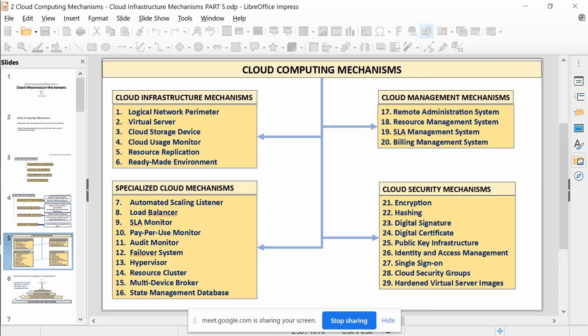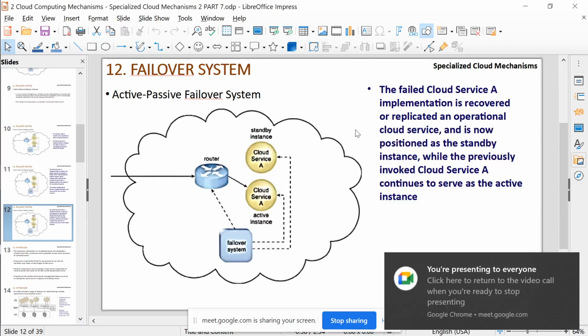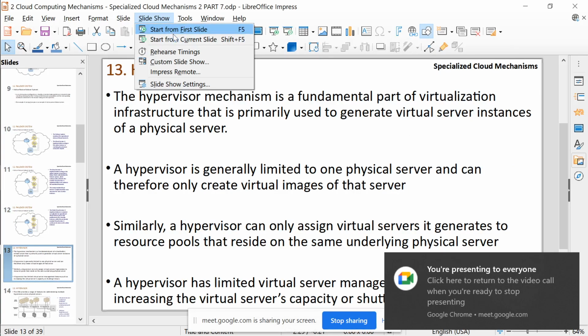So now we'll be continuing forward with the hypervisor and the REST4, and let's see if we can complete this cloud management also. So that is where we are. Okay, so failover is done, and now we are into hypervisor.